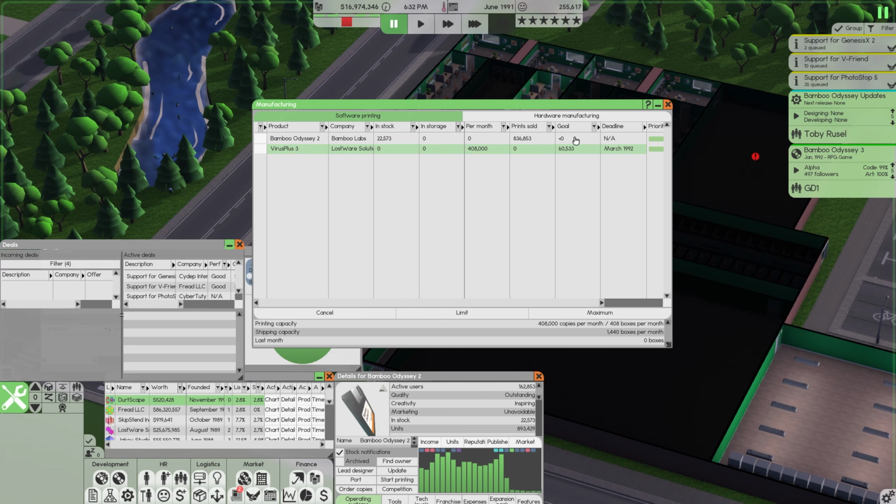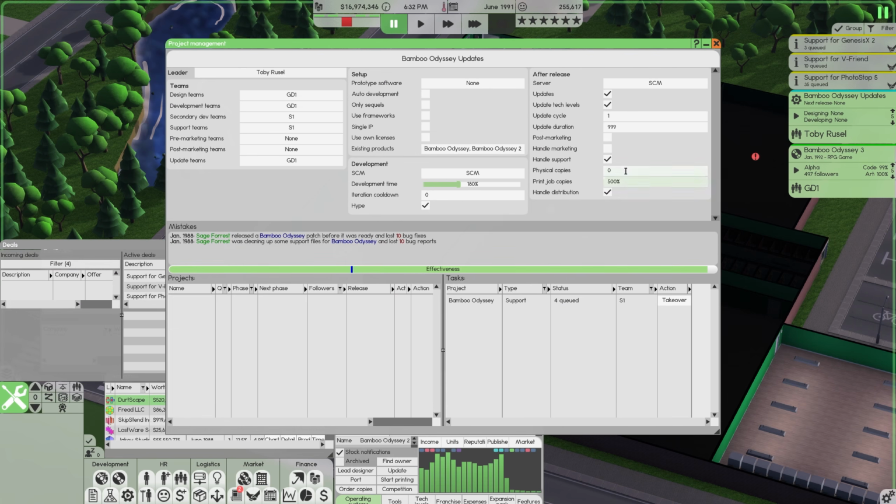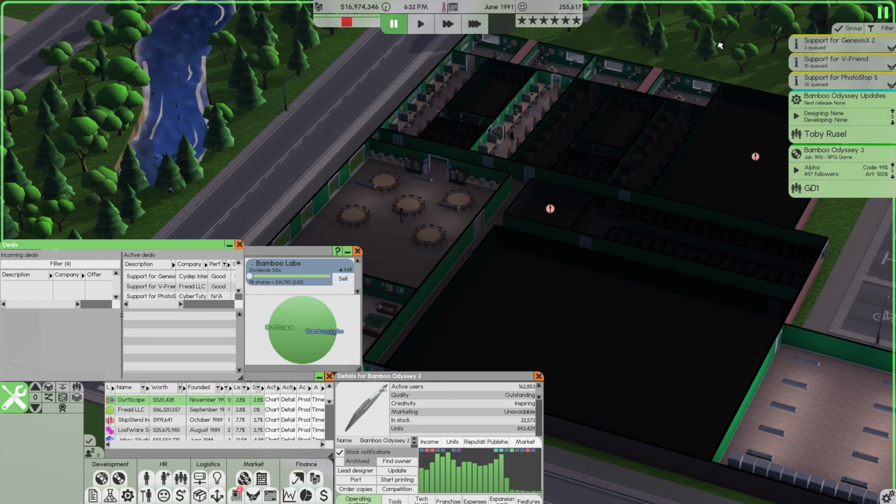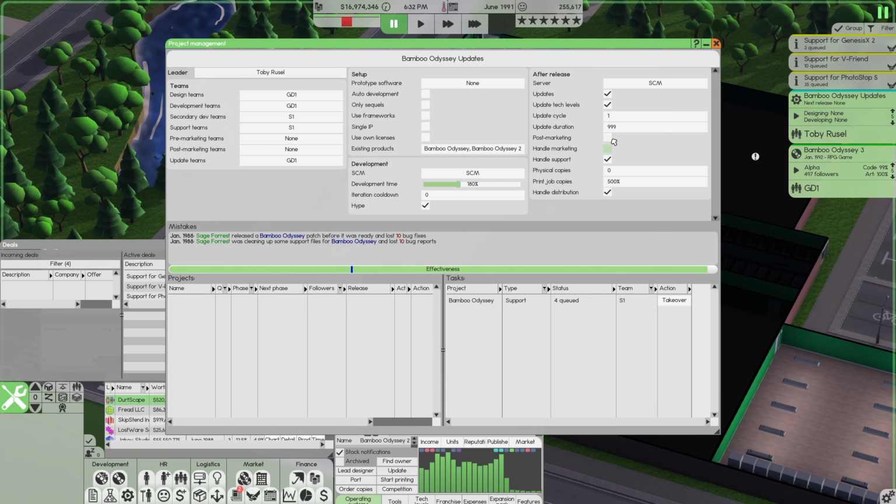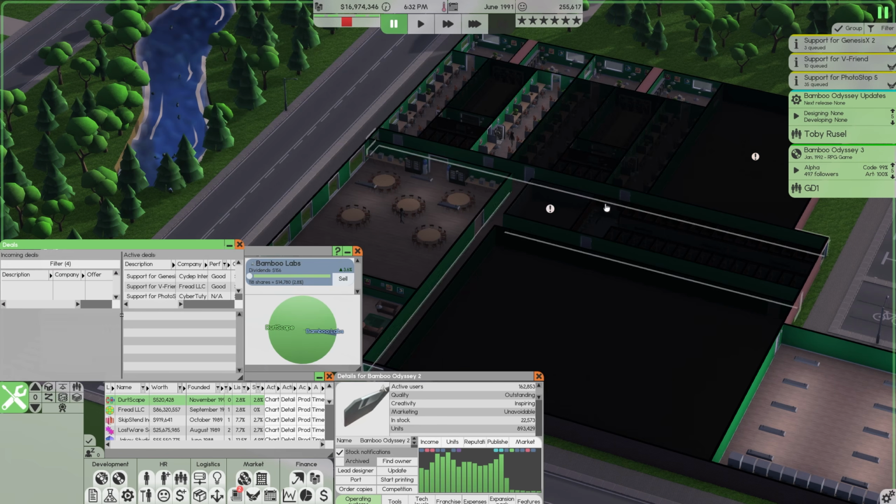Looks like Bamboo Odyssey still isn't printing things, but I don't know why. If anyone can tell me how to sort this out so that I can actually just leave it. I used to have a mod in my last game that we did on the channel that automatically did that for me. But now that it's in the project management, I would like to figure out how to use that.